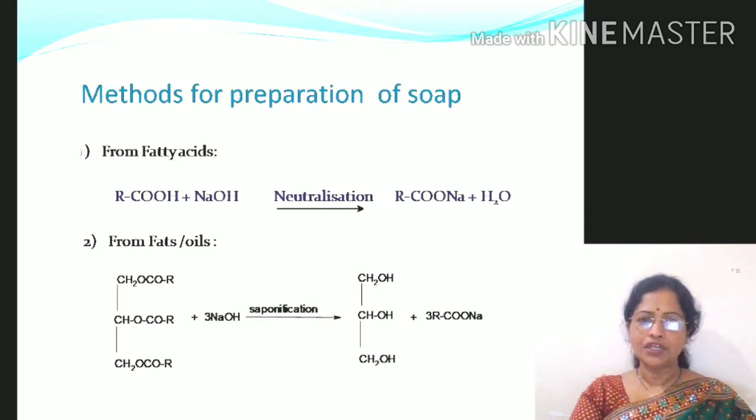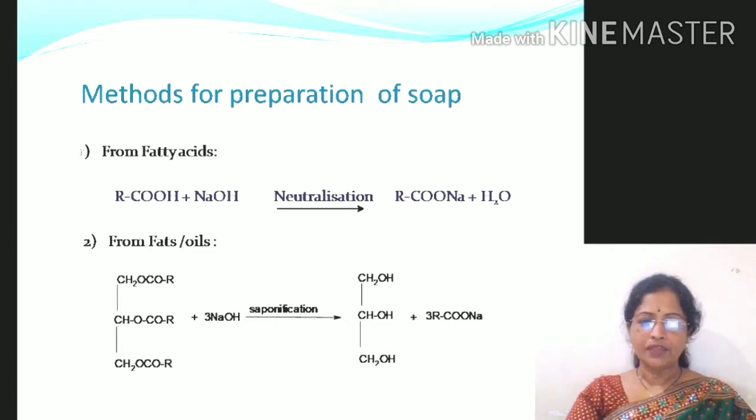If the alkyl chain has all carbon-carbon single bonds, then such fatty acids are called saturated fatty acids. And if the alkyl chain has carbon-carbon double bonds, meaning it is unsaturated, then such fatty acids are called unsaturated fatty acids. These fatty acids on reaction with concentrated alkali like NaOH or KOH give alkali salts of fatty acids, which is nothing but soap, and thus this is the process of simple neutralization.